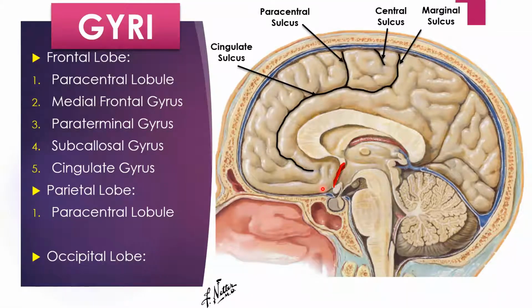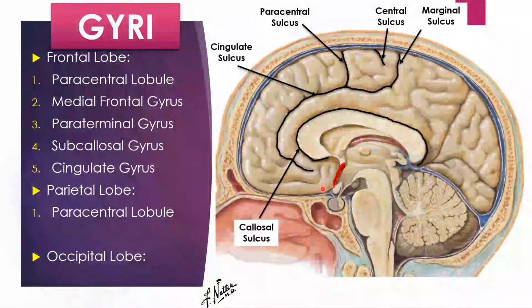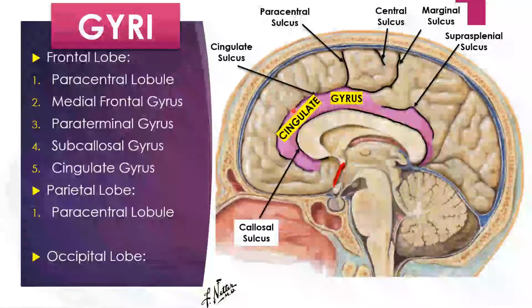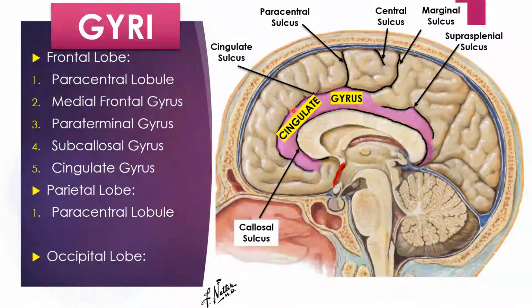We know that separating the corpus callosum from the cerebral hemisphere mainly was the callosal sulcus. Plus there will be the suprasplenial sulcus also present in the parietal lobe, or the other name of this suprasplenial sulcus is the subparietal sulcus. So the gyrus present between the callosal sulcus, the suprasplenial sulcus, and the cingulate sulcus is called the cingulate gyrus. Okay.